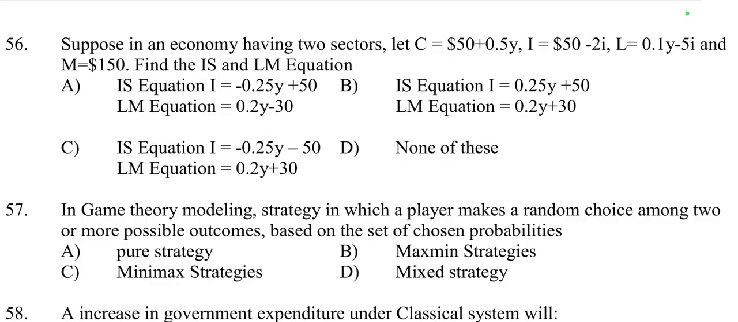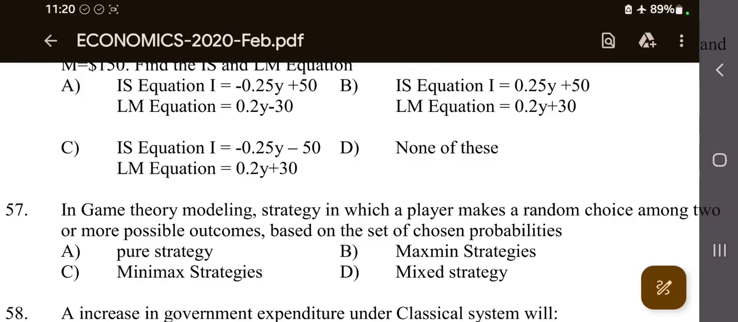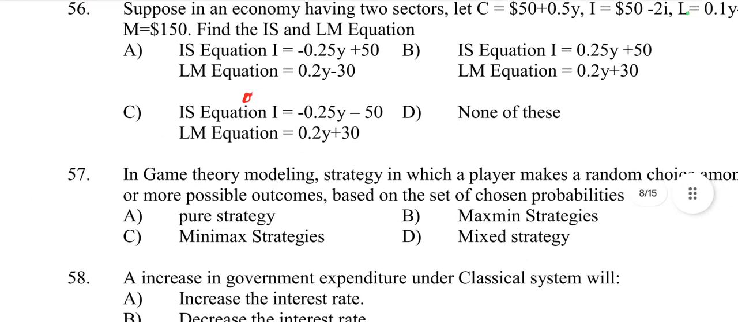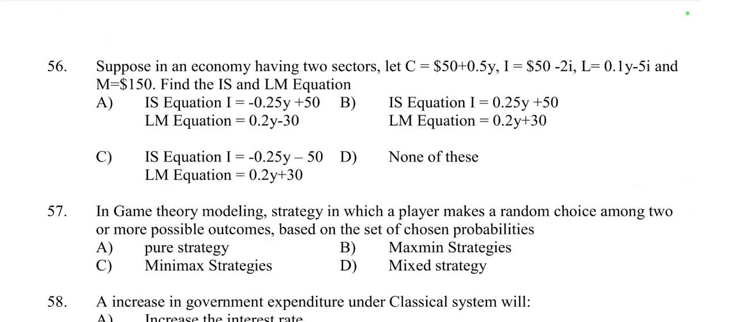Its value is 0.02Y minus 30. So here option A is right. The IS equation is minus 0.25Y plus 50 and LM is equal to 0.02Y minus 30. Option A is right here.